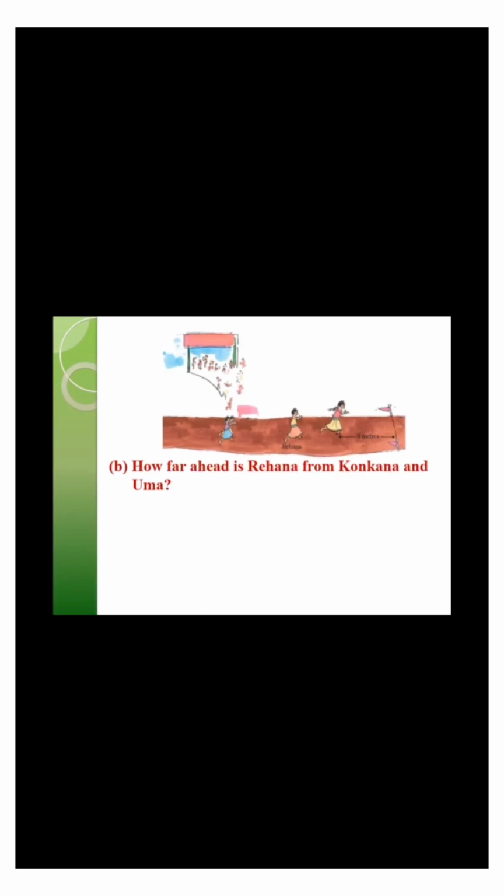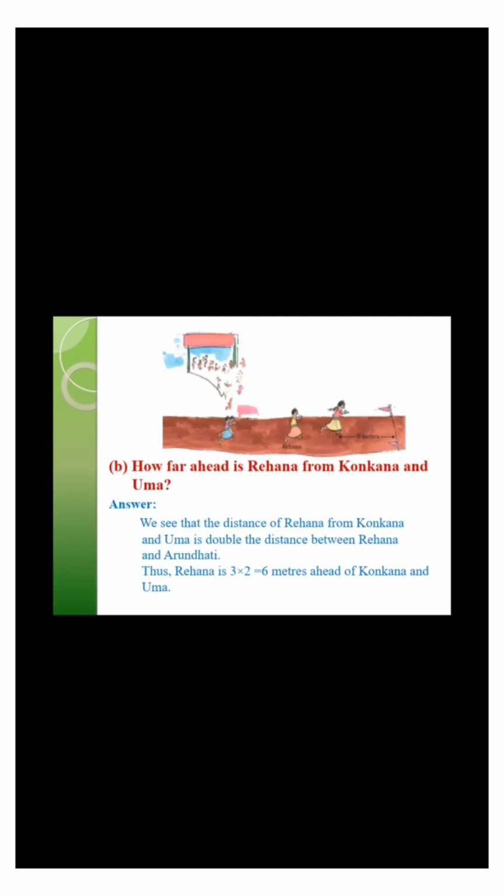Now come to the next question. How far ahead is Rehana from Konkana and Uma? Well, we see that the distance of Rehana from Konkana and Uma is double the distance between Rehana and Arundhati. The distance between Rehana and Arundhati is 3 meters. That means Rehana is 3 multiplied by 2 is equal to 6 meters ahead of Konkana and Uma.